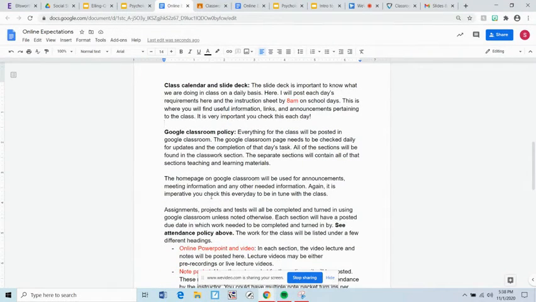This is in my syllabus and it's also on here, but Google Classroom policy. It's going to be really important that you check this each day. You turn in assignments through here each day. This should be an active website in your life. I recommend bookmarking Google Classroom on your Chromebook. That way you can access it really easy.